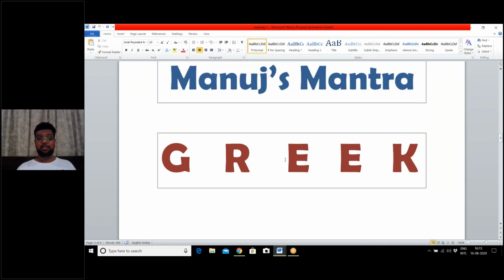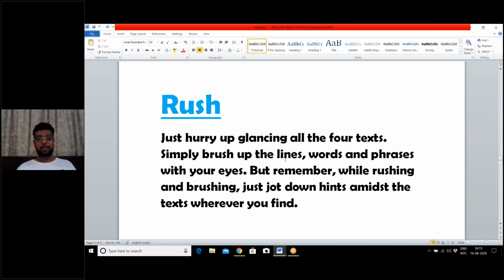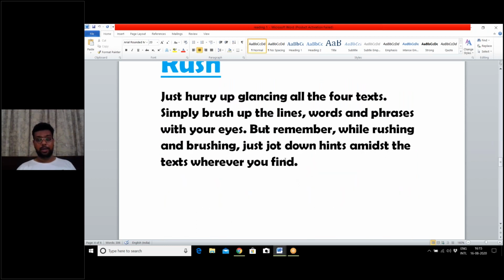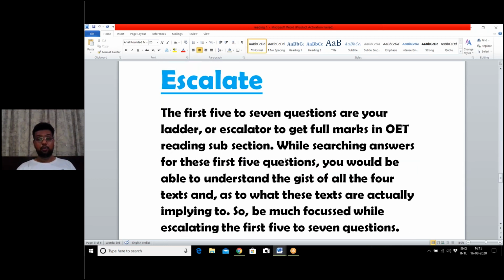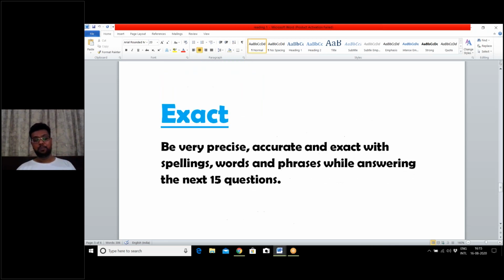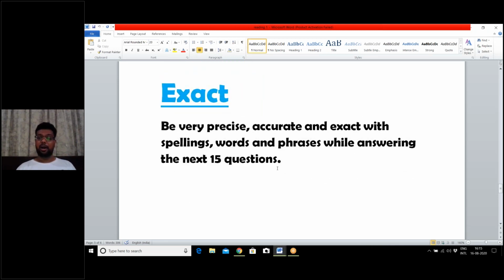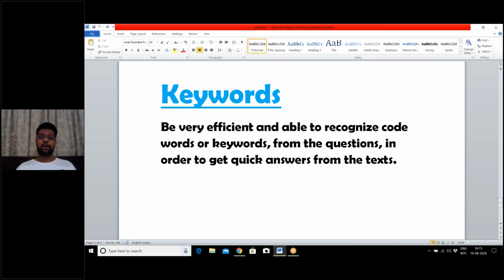And what we have to do is glide, rush, and jot down the points. Escalate through the first 5 questions. When you have solved the first 5 questions, you can easily recognize which point was in which text. Be exact while answering regarding the spellings of medications, medicines, diseases, words, and phrases, and try to recognize keywords from the questions. Keywords should be from the questions.